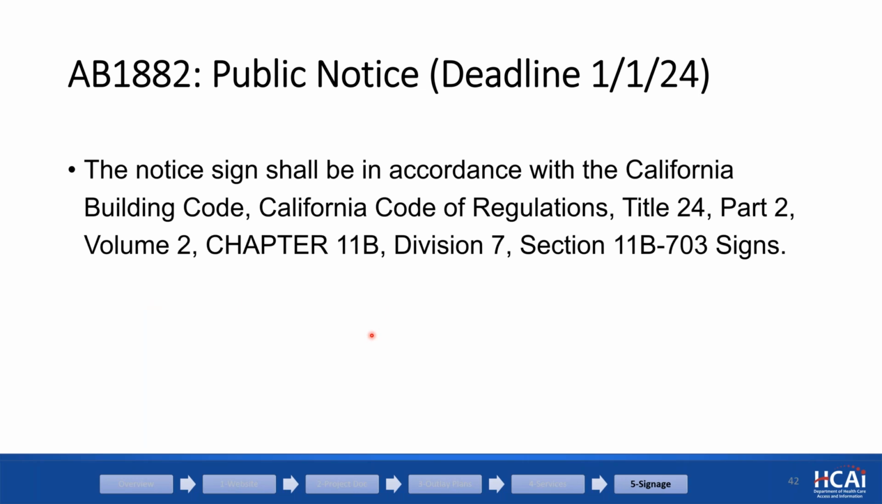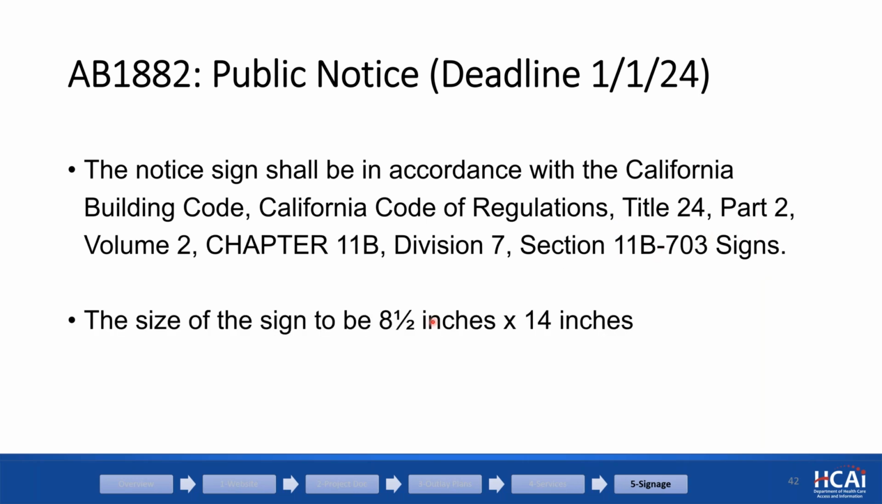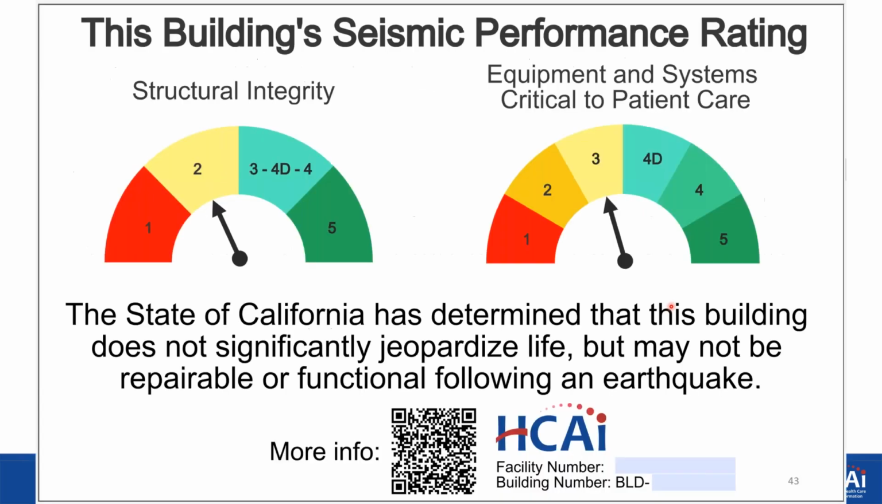What does the sign look like? Does it have to be ADA compliant with the Braille? Basically, we are following the rules, but this is an informational signage, so a lot of ADA and Braille requirements don't apply. What we came up with is a certain format for consistent messaging, and the size of the sign is 8.5 by 14 inches. So this is something that most printers can produce. This is the signage.